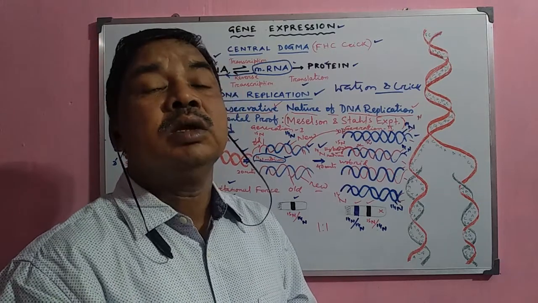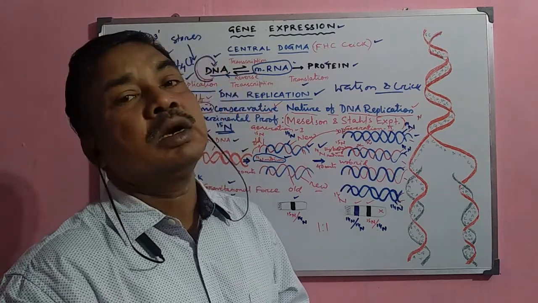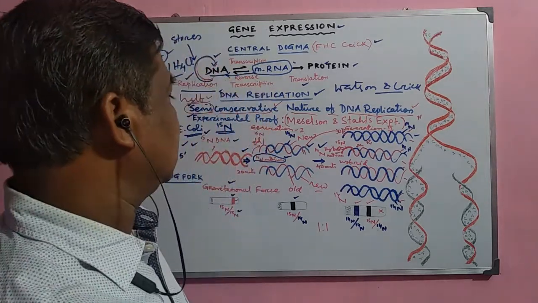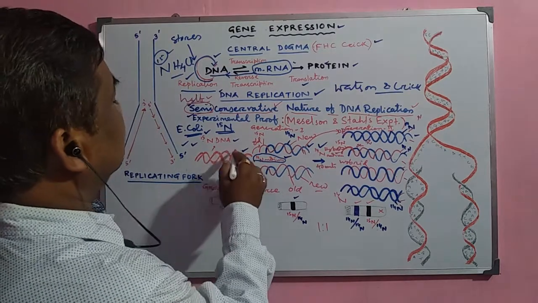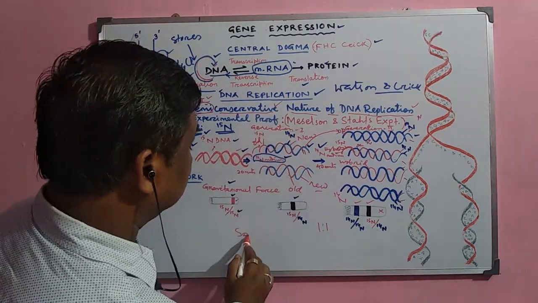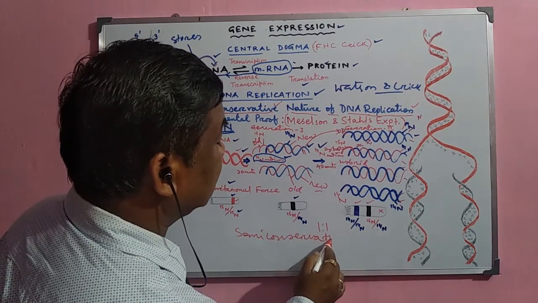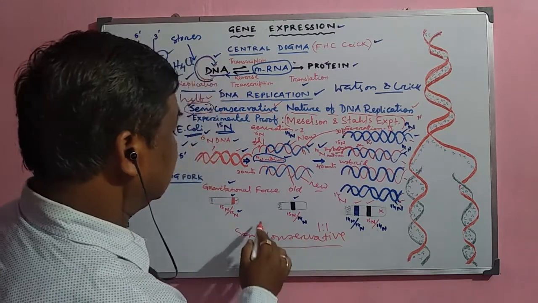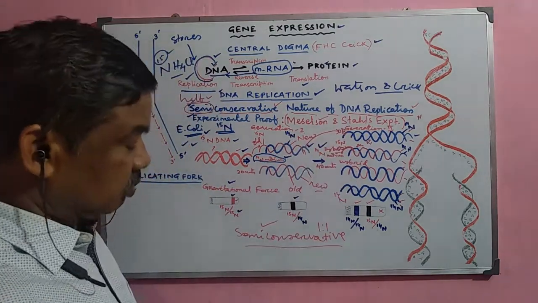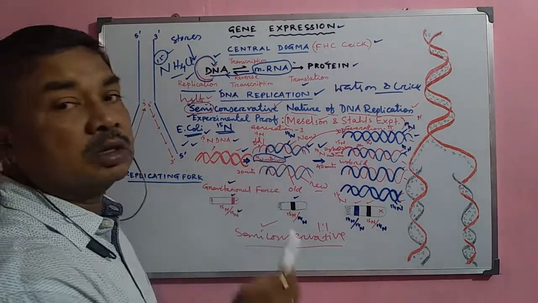That means gradually the N14 are increasing and N15s are decreasing. The hybrids are also decreasing. From this, it is indicated that the replication of the DNA molecule is semi-conservative type. So this experiment, which was conducted by Meselson and Stahl, experimentally verified that DNA replication is semi-conservative.